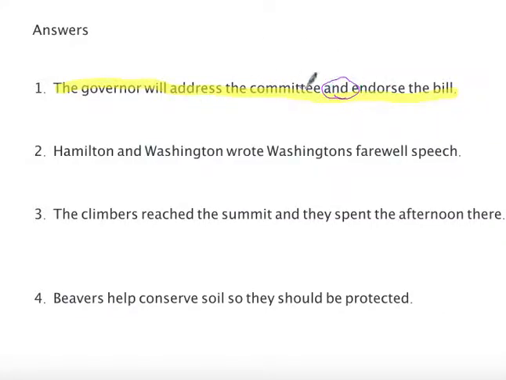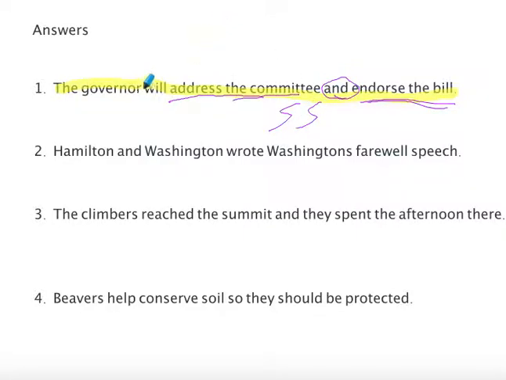But if you look at what the "and" is doing, the governor will address two things: the committee, and it will endorse the bill. So it'll do two things. It'll address the committee and endorse the bill. That's just two different verbal clauses or phrases. It's still just one clause. It's one independent statement. So this is a simple sentence.